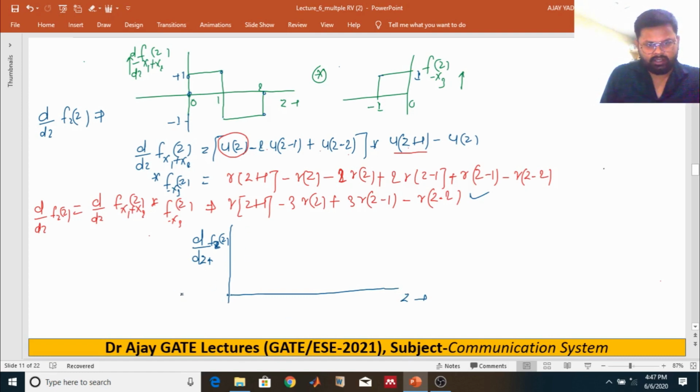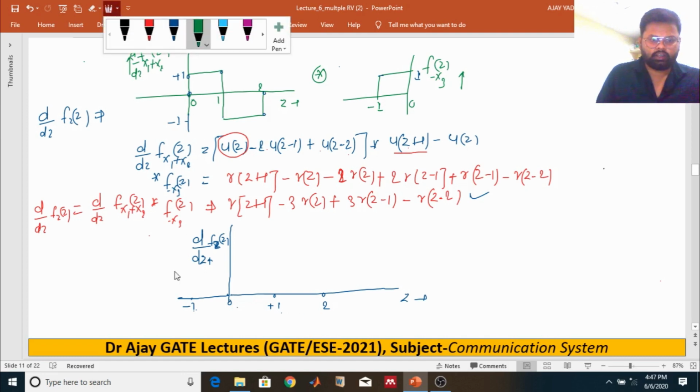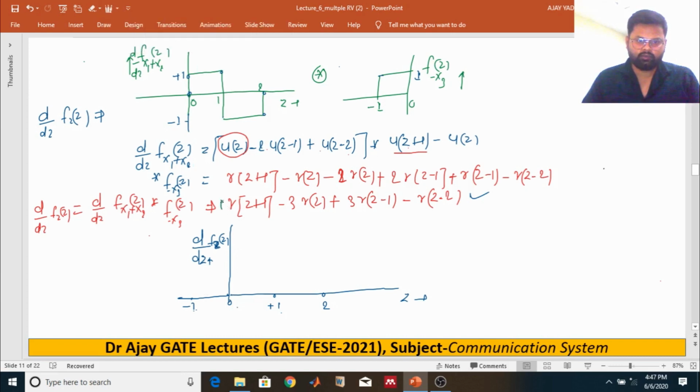So at this instant, the points are minus 1, 0, 1 and 2. We have to make it, how do we get it? Because at this instant the slope changes by 1, so you will get this.